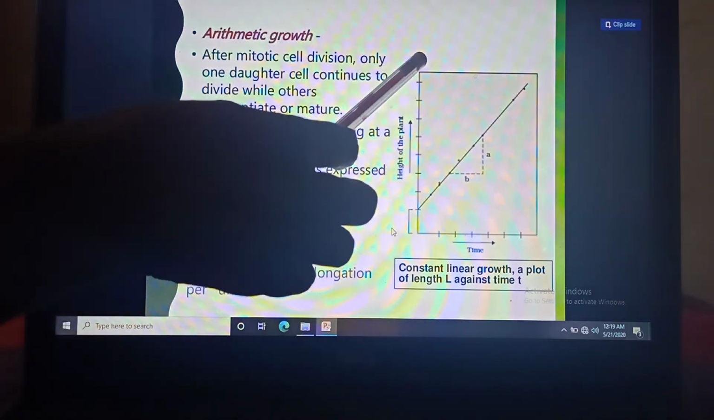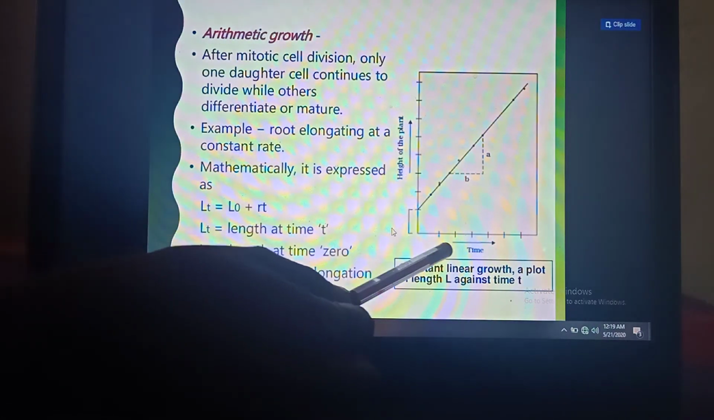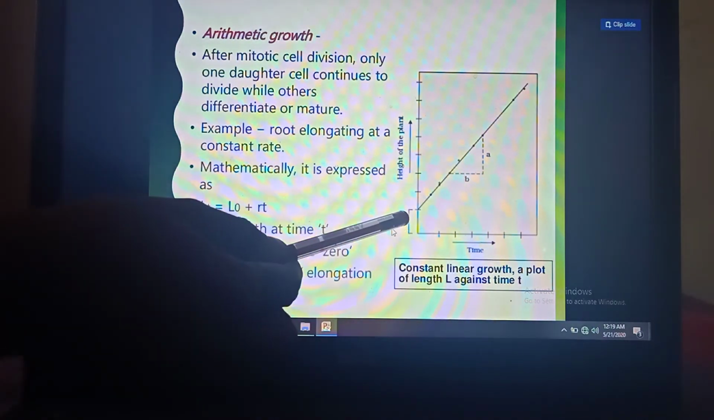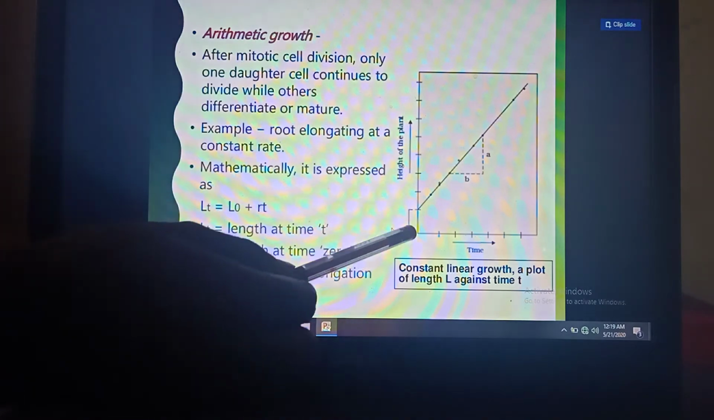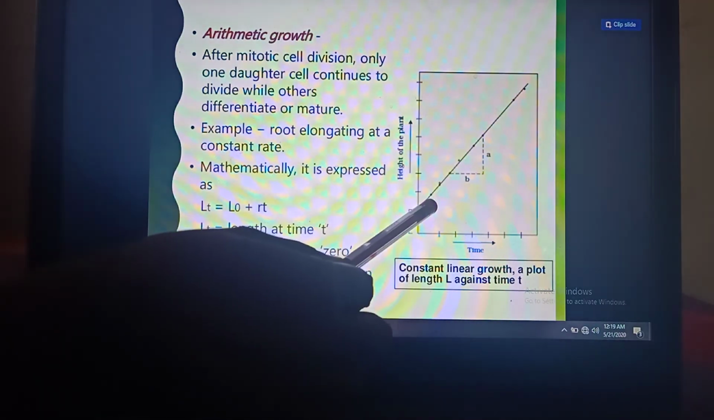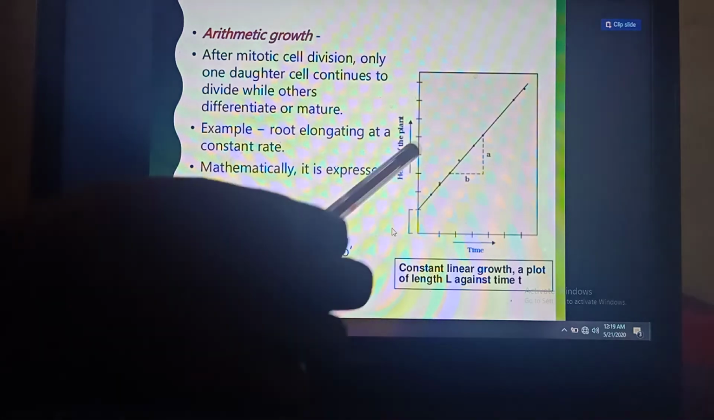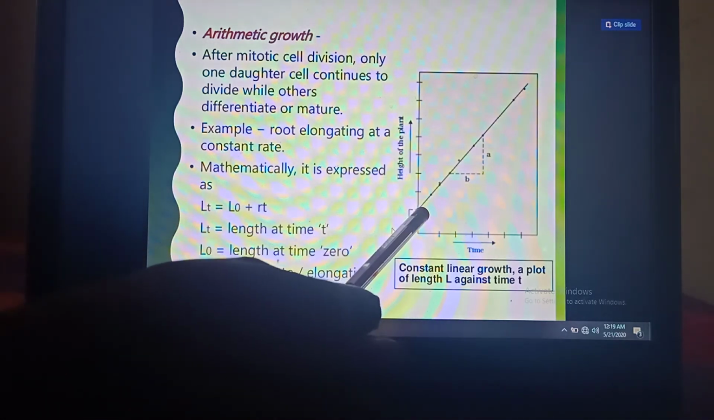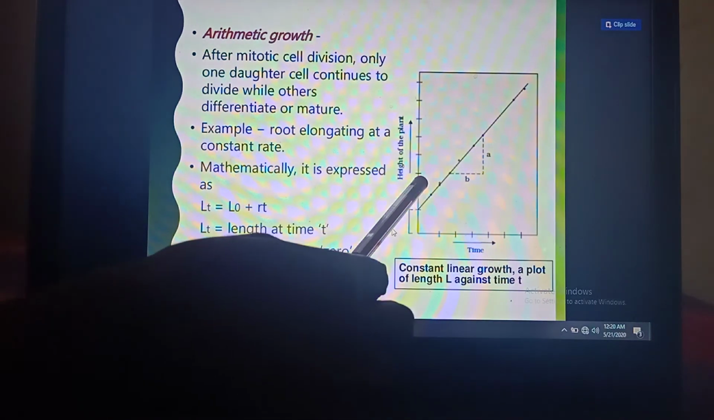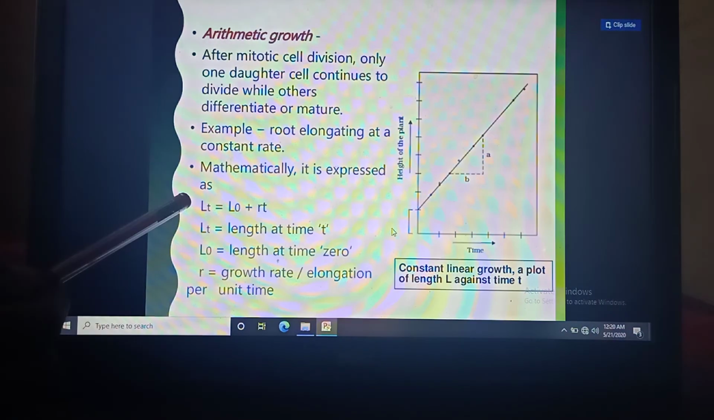When we plot the graph to show the arithmetic growth pattern, we take time on the x-axis and height of the plant on the y-axis. Then we see that the graph is linear because there is an addition of one cell in every cell division. That means cells are added constantly, so the growth is gradual. That means a gradual increase in the height of the plant takes place and the graph is linear.